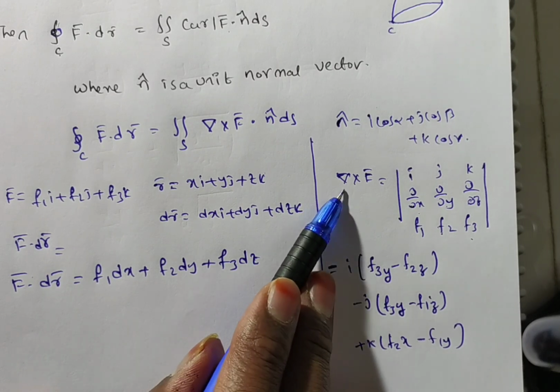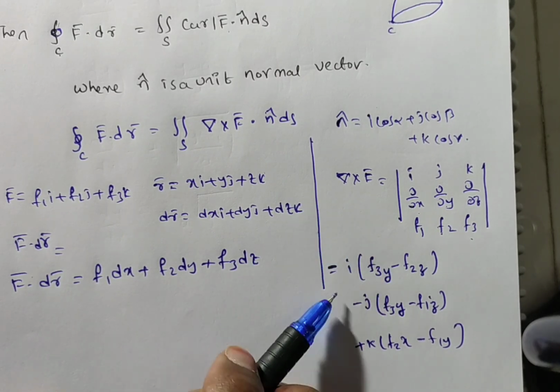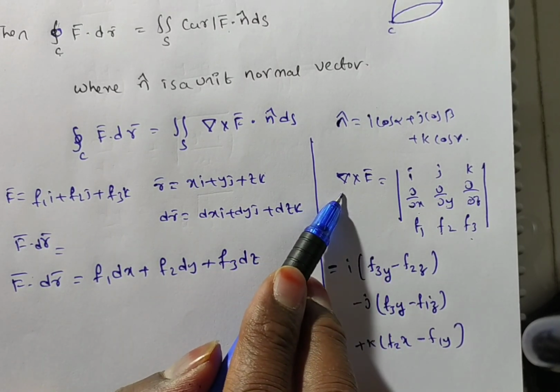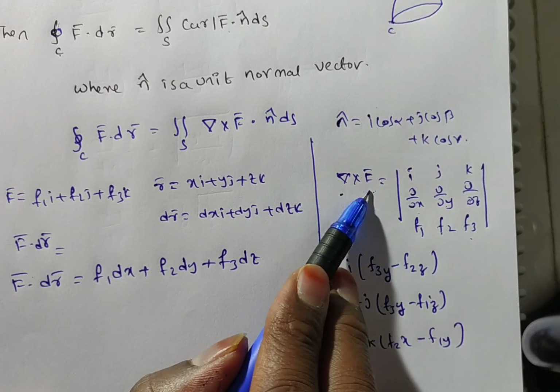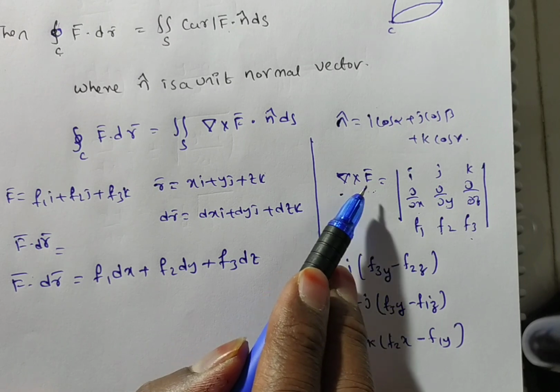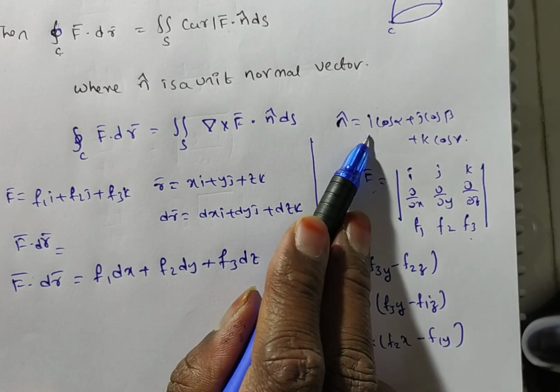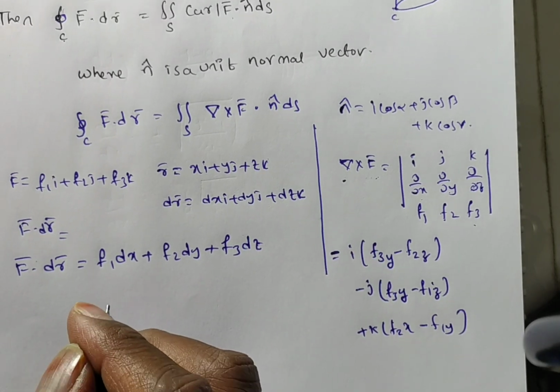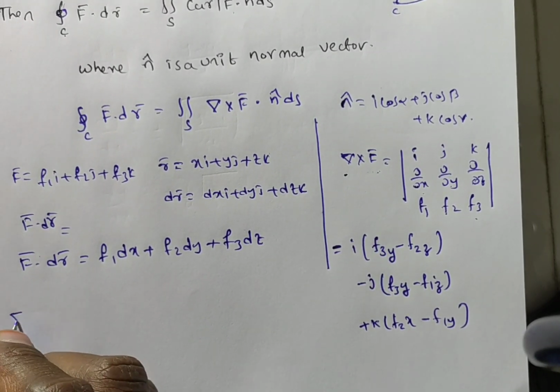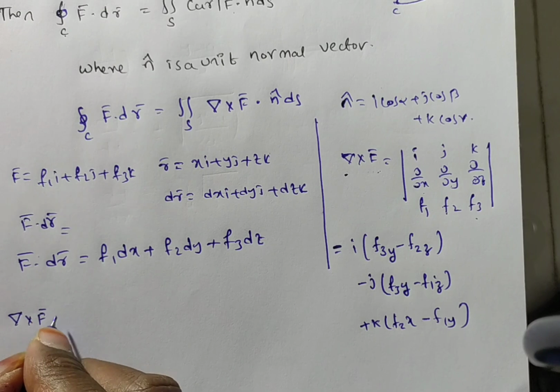Now here you see this del cross f bar is also a vector or not? Actually del is a vector point function, f bar is also a vector. So the cross product of the vectors gives again a vector. Now what we have to do is take the dot product of the two vectors. Then here you will have this del cross f bar.